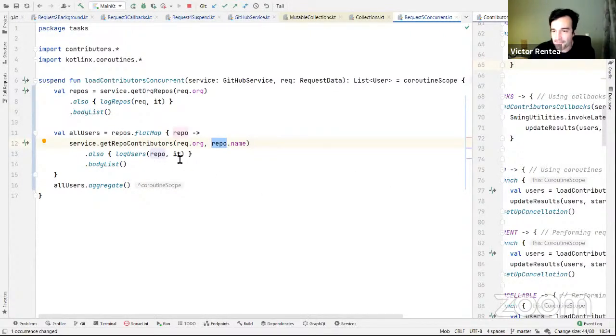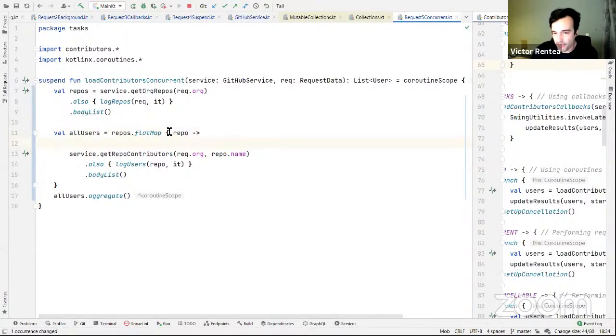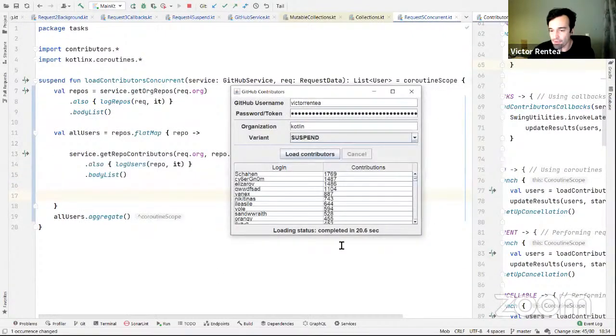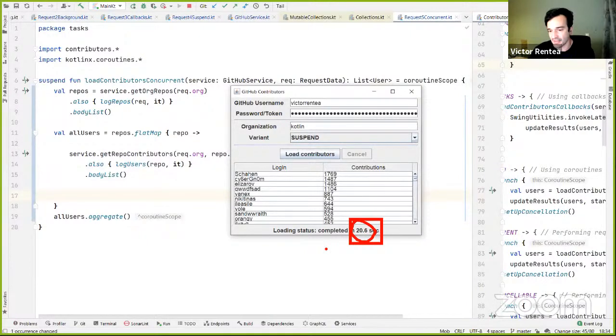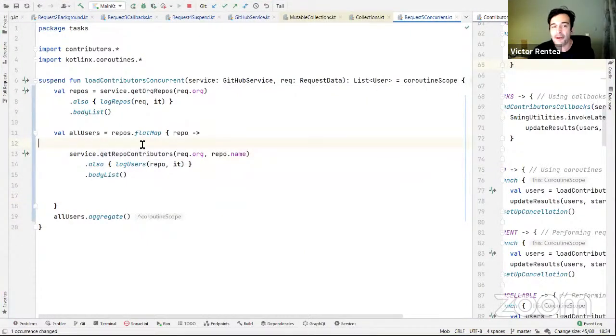Well, if you do just this, it will behave exactly the same. I didn't change anything. The magic happens now. You see, when you are in this flat map over here, this piece of logic, you want to run it in different coroutines simultaneously. The best measure we will have is the loading time. Right now it's 20 seconds. Keep this in mind. I want to make it in parallel.